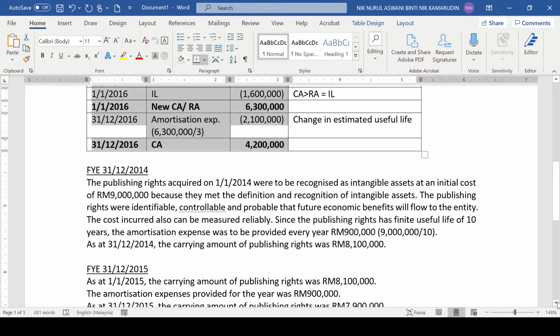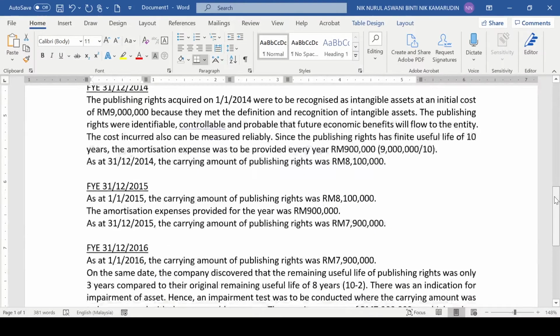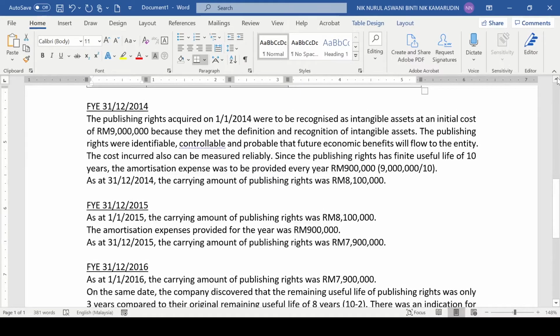Okay, in year 2015, you are going to repeat the same information. You end with 8.1 million in year 2014, so you are going to start with 8.1 million in year 2015. As at 1st January 2015, the carrying amount of publishing right was 8.1 million. The amortization expense provided for the year was 900,000. As at 31st December 2015, the carrying amount of publishing right was 7.9 million.